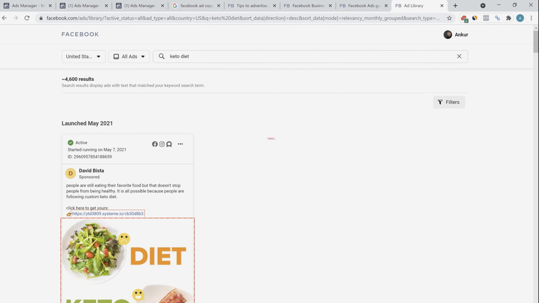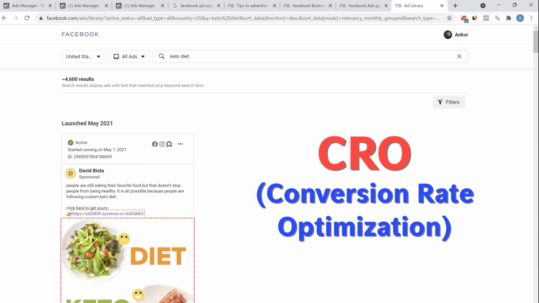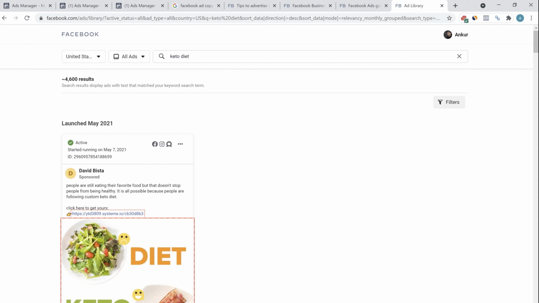The third tip is to have a profitable funnel. There are so many things that you can do in a funnel just to increase the conversion rate. CRO, or conversion rate optimization, is a very important part of running Facebook ads. If you can increase the backend revenue of your funnel, then you can spend more money in the front end to acquire the customer and beat your competition.